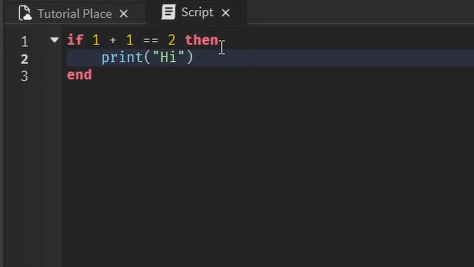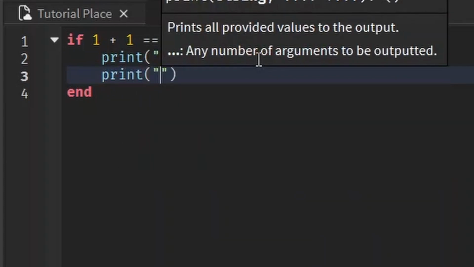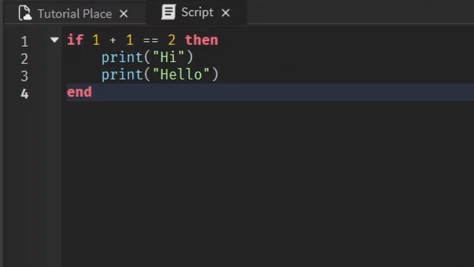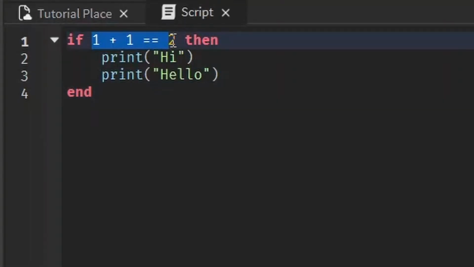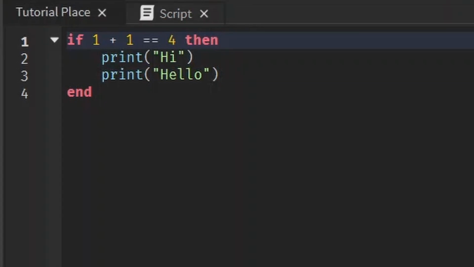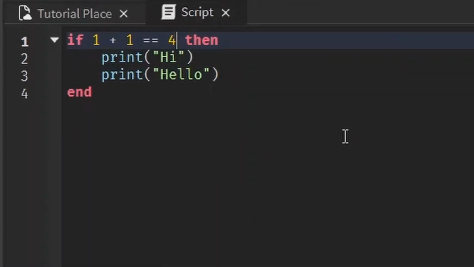Everything we put in between the then and the end is going to happen. We could have hundreds of lines here, and this will all be printed out if the condition is true. You see how it's printed out? Because 1 plus 1 is indeed equal to 2. What if we change it to 1 plus 1 is equal to 4? In case you don't believe me, nothing happens because 1 plus 1 is not equal to 4. I'm not a liar. It doesn't just have to be a mathematical equation. It could be any sort of condition.